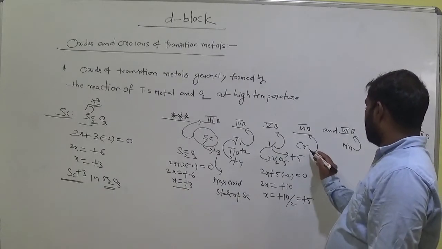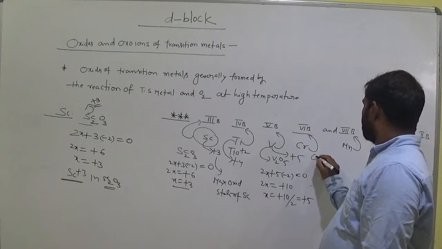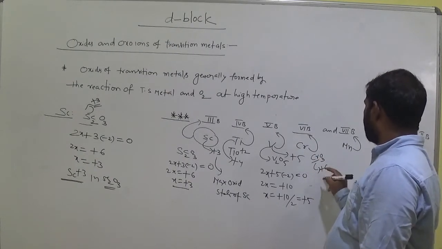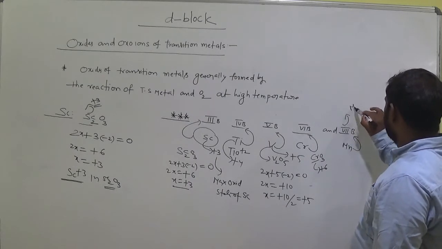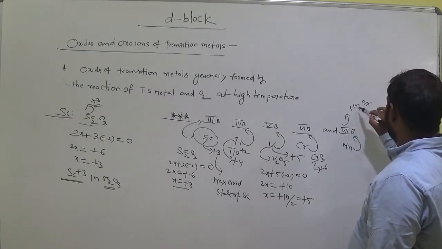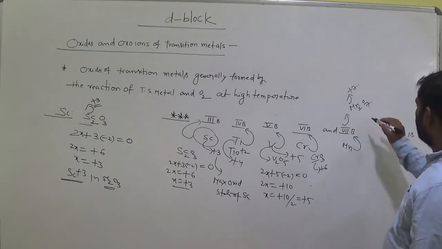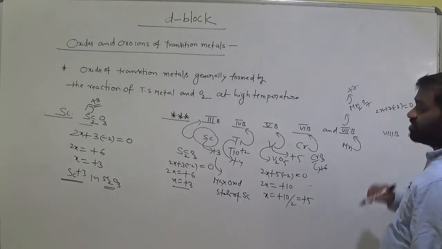And here chromium exhibits plus 6. Plus 6 is the maximum oxidation state. Here manganese exhibits Mn2O7. Here it exhibits maximum oxidation state 7, that is plus 7. 2 manganese here taken as 2x, 7 into minus 2, that equals 0. Okay.